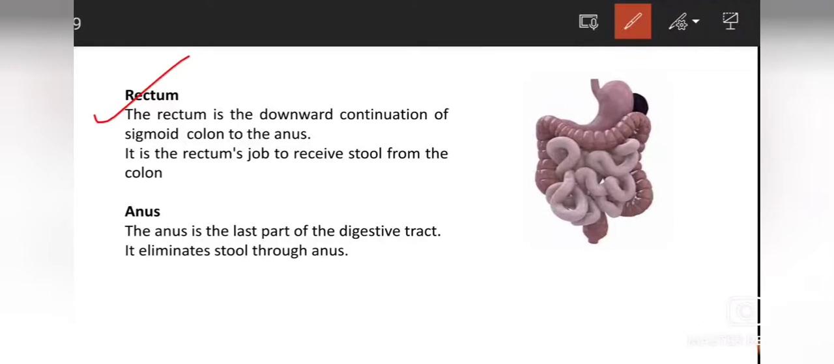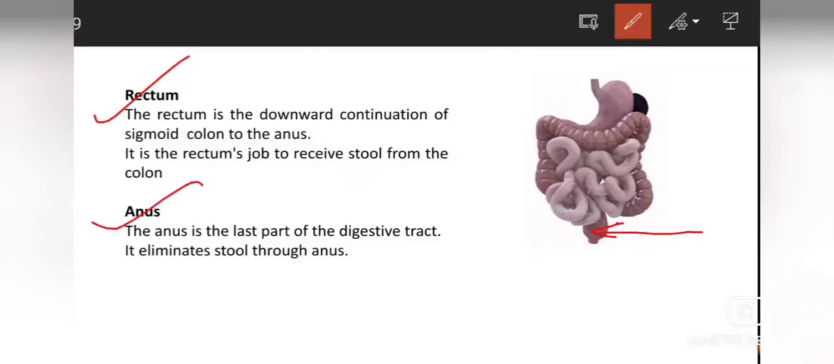Here we come to rectum. The rectum is the downward continuation of sigmoid colon to the anus. It is the rectum's job to receive the stool from the colon. So we will see which portion is the rectum. This portion is the rectum.